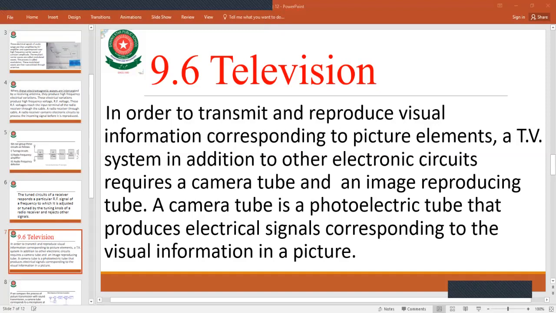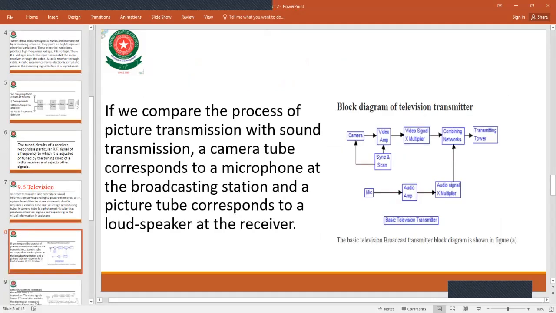A block diagram of the television transmitter is shown to you. Camera and mic both work corresponding to each other. The mic will change the audio signals.